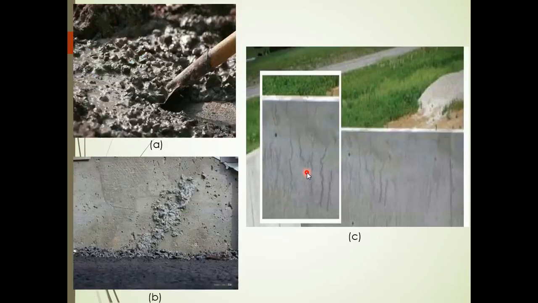So this is an example of segregation. Here is the fresh concrete. We can see the coarse aggregate clearly, and when it hardened, we can see there is aggregate on top of the concrete, and it may lead to some cracking.